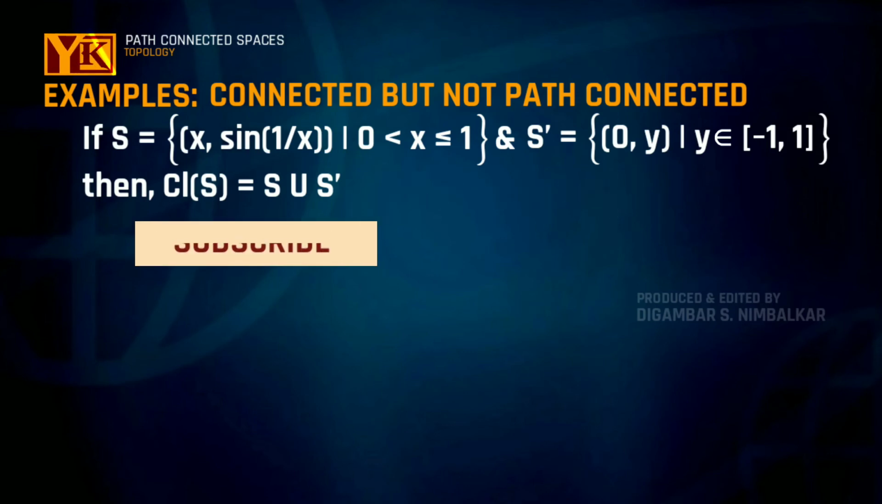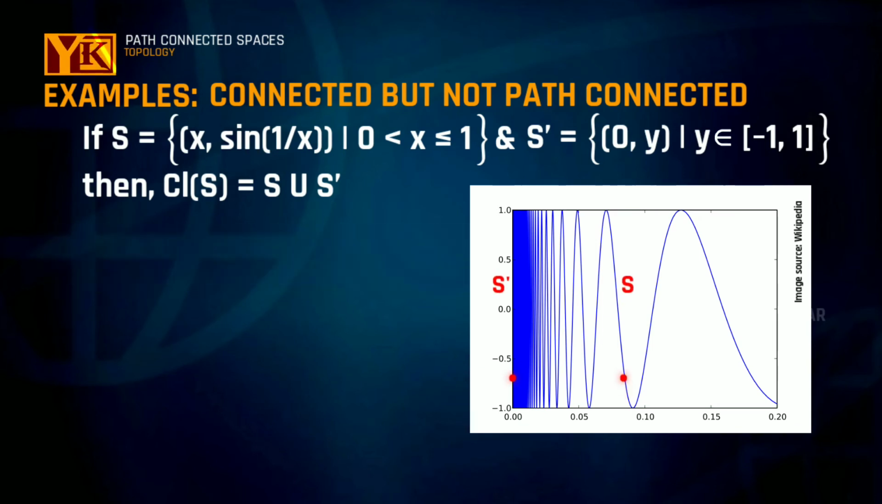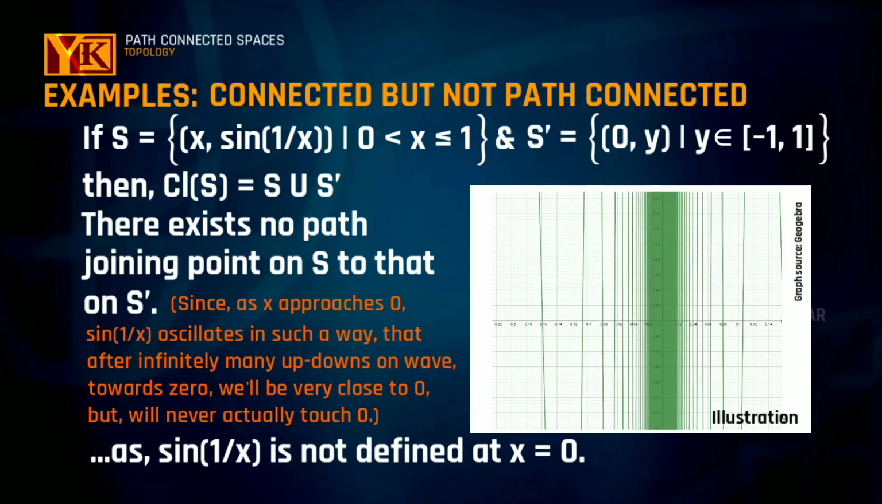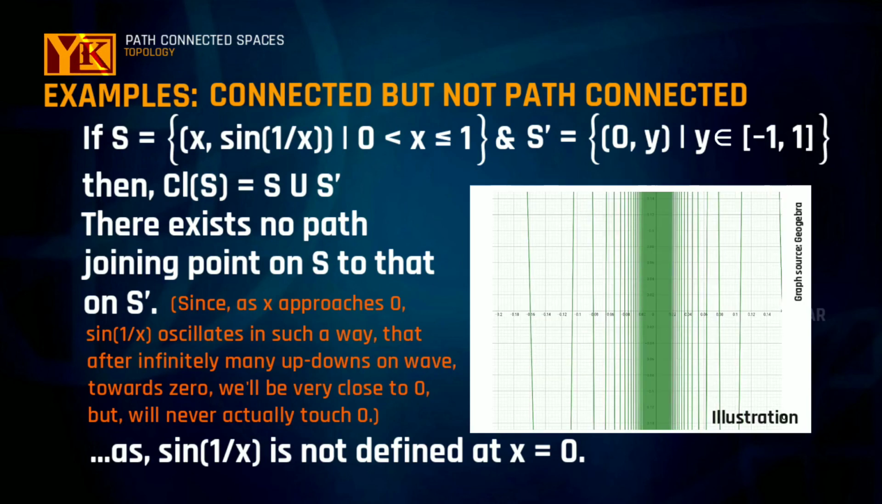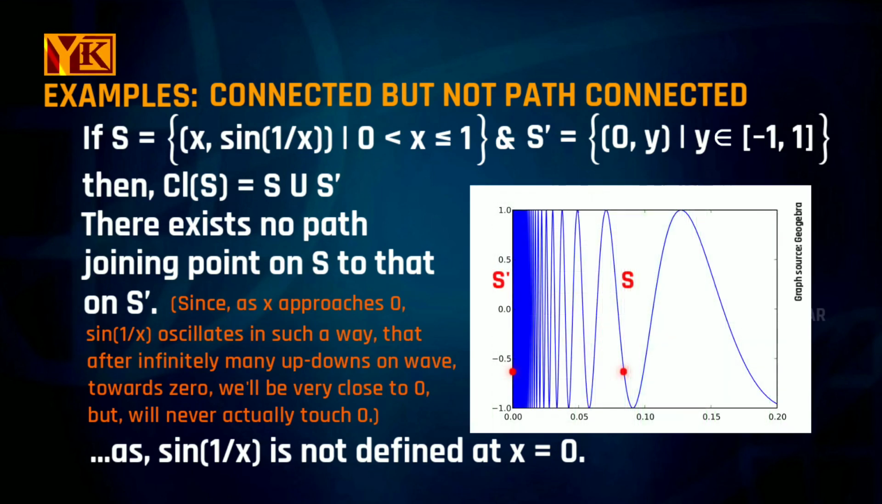Now this closed set, the closure of S, is said to be the topologist's sine curve, which is a well known interesting example of a set which is connected but not path connected. If we consider any point from this set of limit points and any point from set S, then there will exist no path joining these two points. Since near x equal to 0, sin(1/x) oscillates so that the graph of S is very close to the origin but it never touches the origin, and thus there is no path joining the points from the set of limit points to points on S. So this is the set which is connected but not path connected.